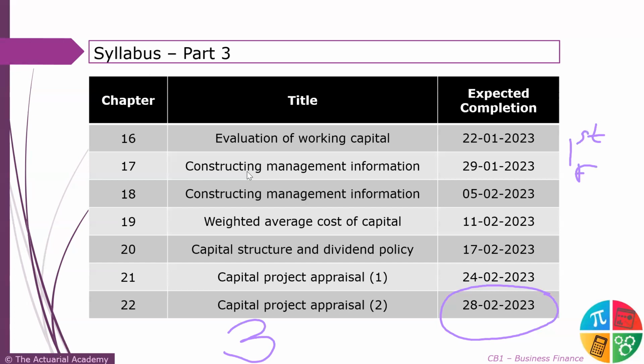So I'll ensure कि वो set of students जो category 1 वाले हैं उनका पोर्शन first Feb तक complete हो जाए. Because from my end, my lectures, my mock tests, my doubt solving areas would be ready. So I can share across with such students every lecture and everything a bit earlier. We can conduct live lectures earlier so that their portion is completed by first Feb. Second category of students would be normal. They'll be with the batch के साथ चलेंगे. I would like the students to be with the batch because everyone in the batch is doing the same thing. So you stay with the flow and complete your portion by 28th of Feb only.